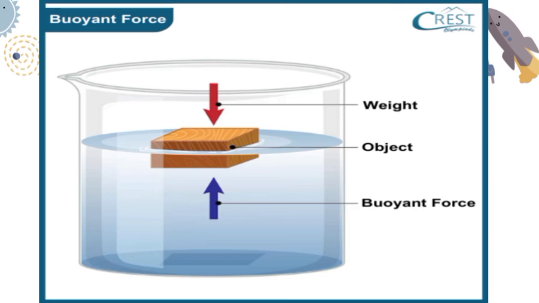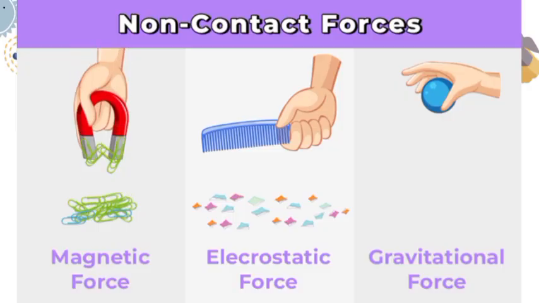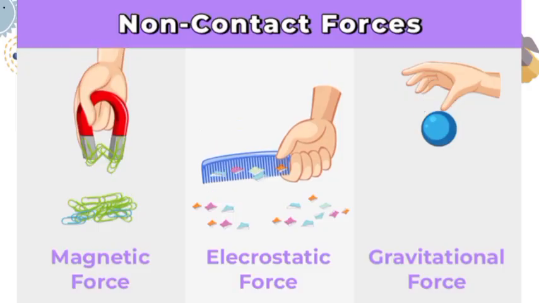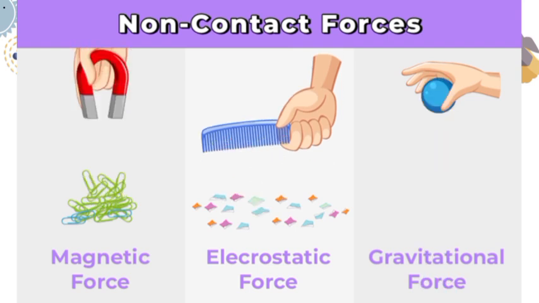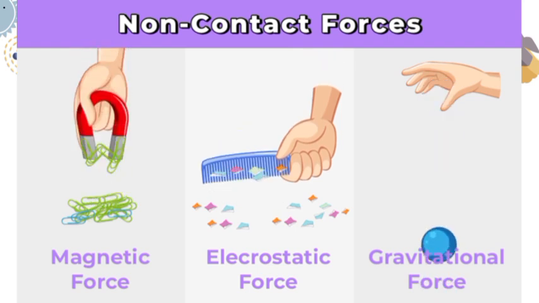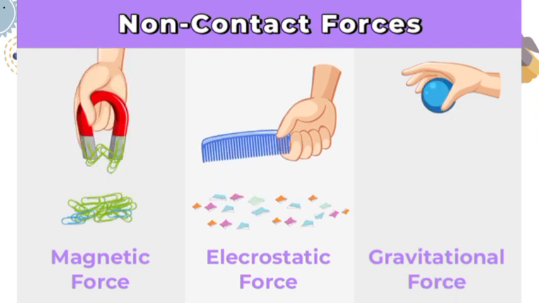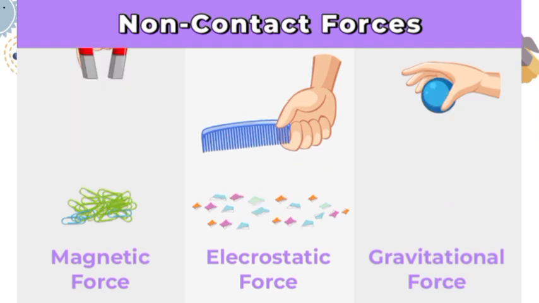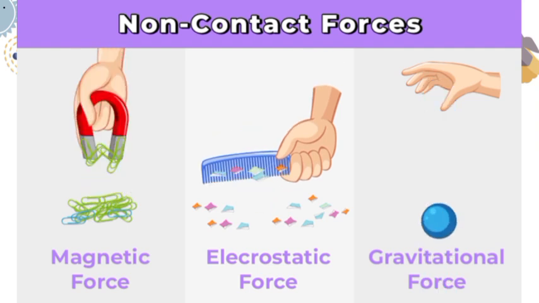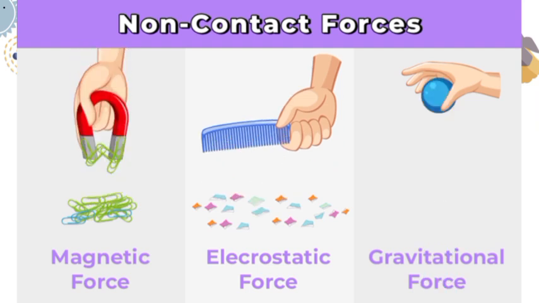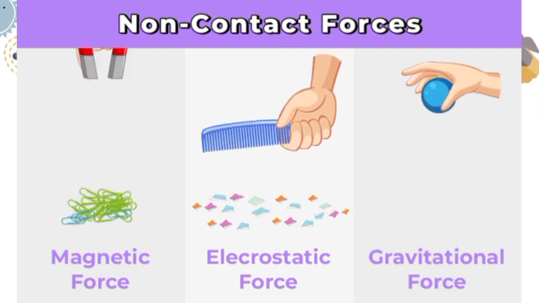Now next, we are having three non-contact forces: magnetic force, electrostatic force and gravitational force. Now magnetic force works when there are two magnets with each other. Now, what is magnetic force? When the magnet pulls magnetic materials, and it is a kind of non-contact force. Why?